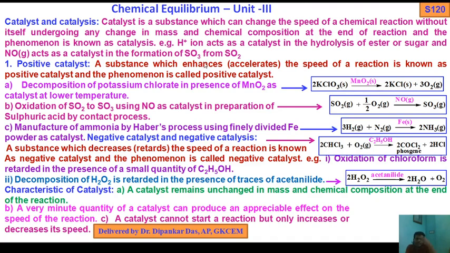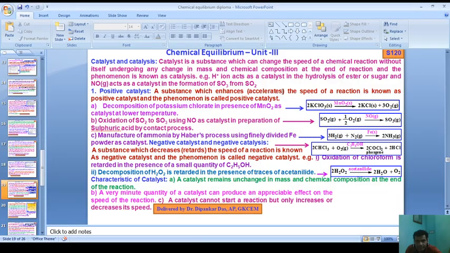For example, H plus ion acts as a catalyst in the hydrolysis of ester or sugar, and NO gas acts as a catalyst in the formation of SO3 from SO2. Now catalyst is of two types: positive catalyst and negative catalyst. First, positive catalyst: a substance which accelerates the speed of reactions is known as positive catalyst, and the phenomenon is called positive catalysis.